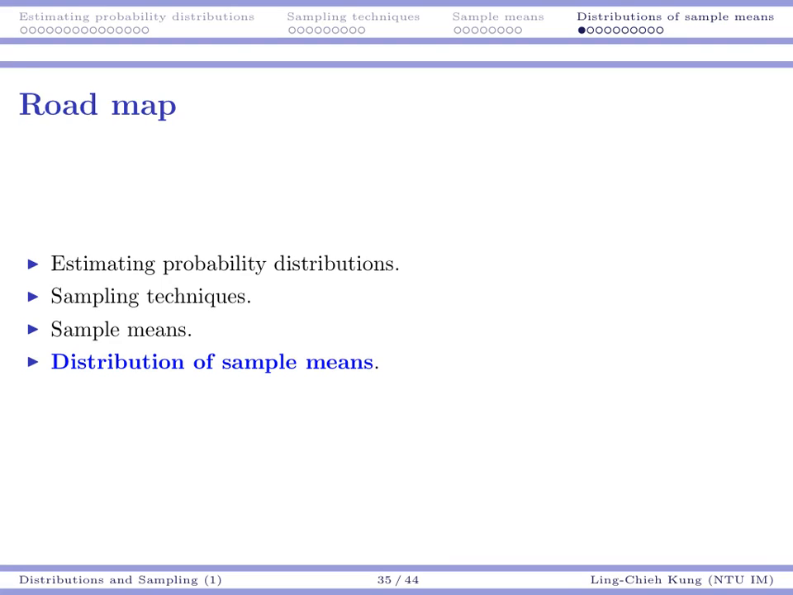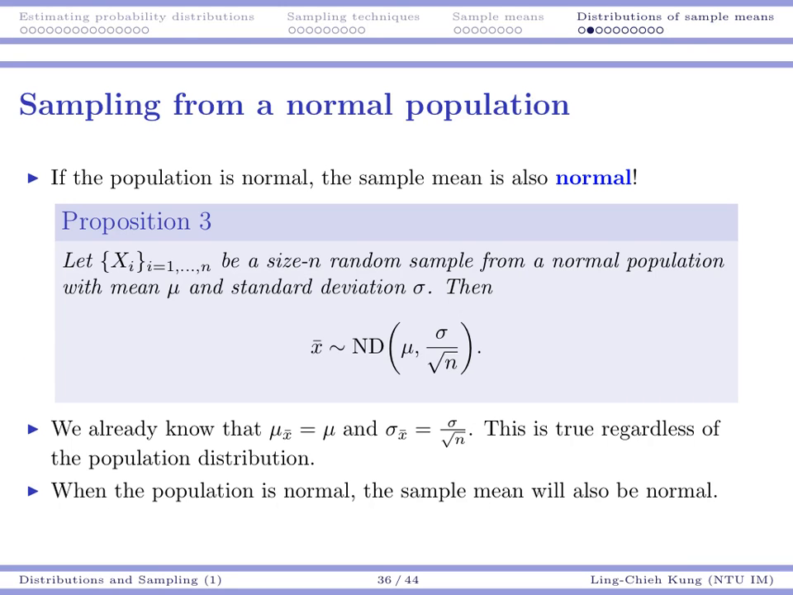Okay, so now let's consider the distribution of the sample mean. Our first result is that if I have a population that is normal, then my sample mean would also be normal. So this completes our requirements for calculating the probability we mentioned in the previous video.